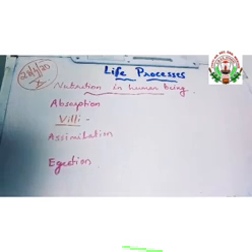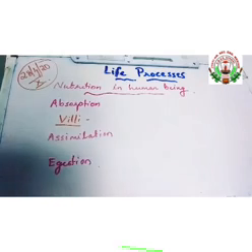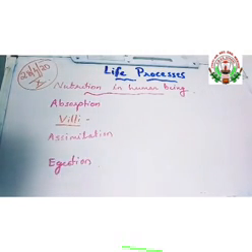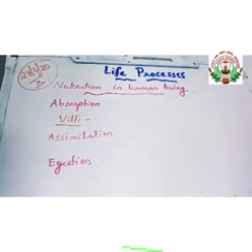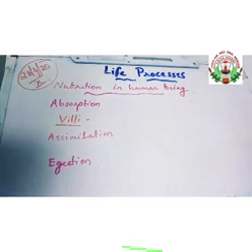Is it clear? In this chapter what we learned is nutrition. We learned about the types of nutrition: autotrophic and heterotrophic, and the different kinds of autotrophic and heterotrophic nutrition. Then we learned about the process of photosynthesis and the experiments to show the raw materials needed for it.